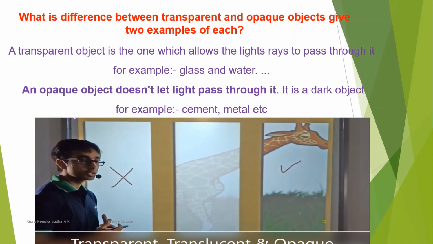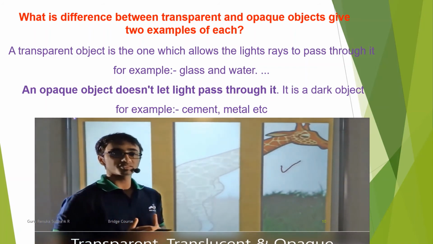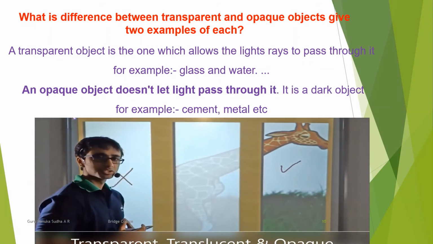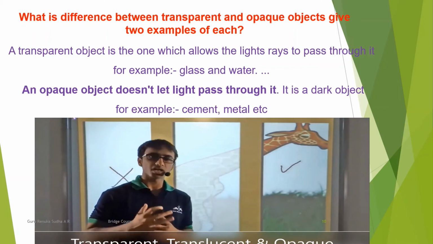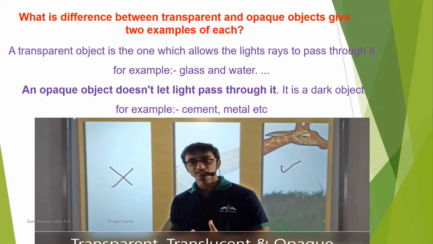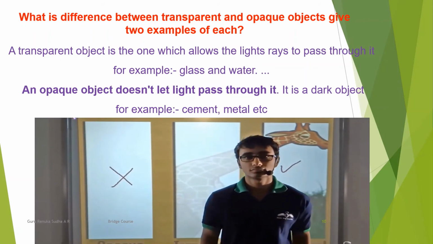So how can we conclude? Transparent objects are those objects through which light passes very easily. Translucent objects are objects through which light passes only partially. And opaque objects are those objects through which light does not pass at all. Okay, now you come to understand what is the difference between the translucent,